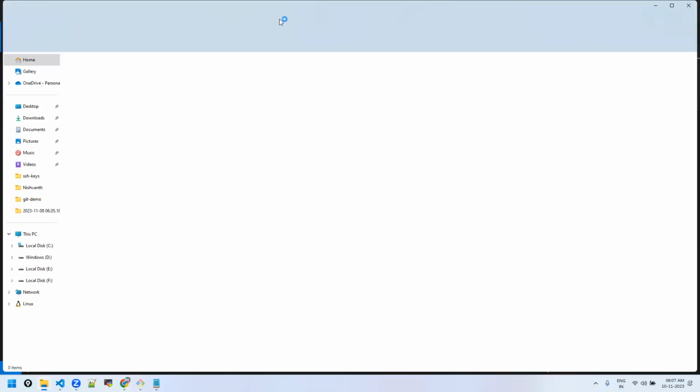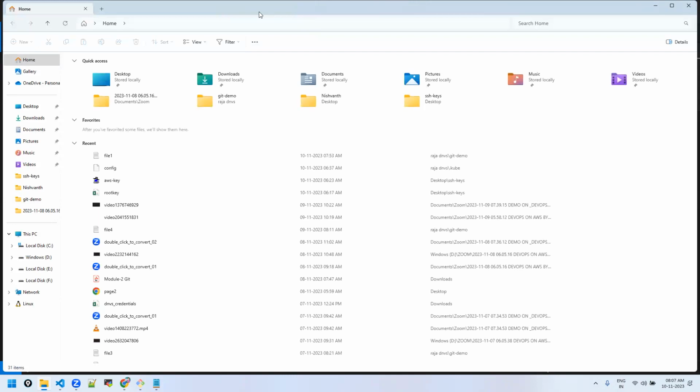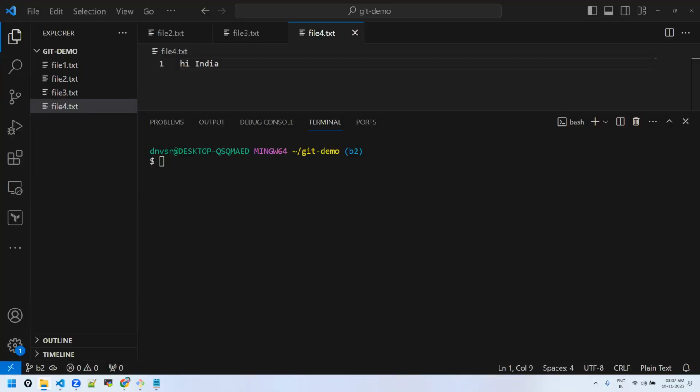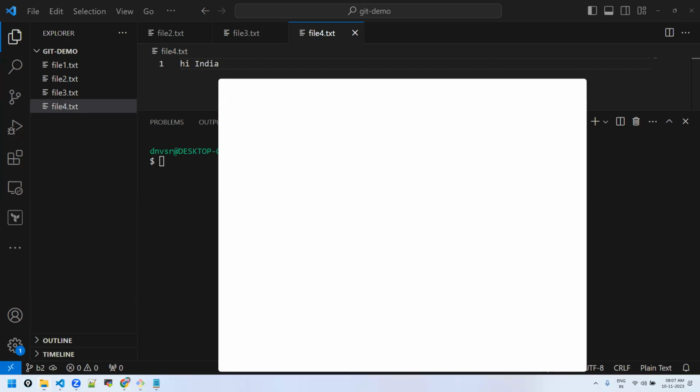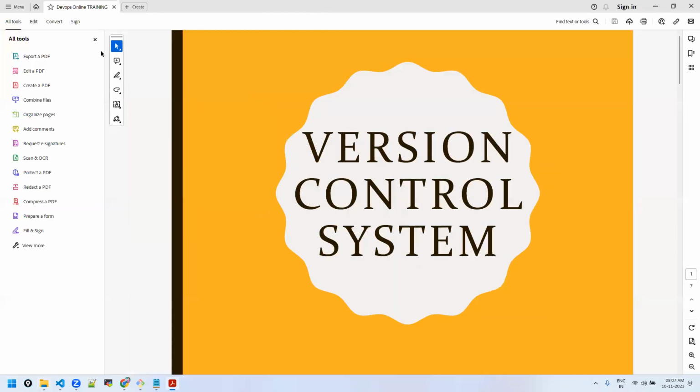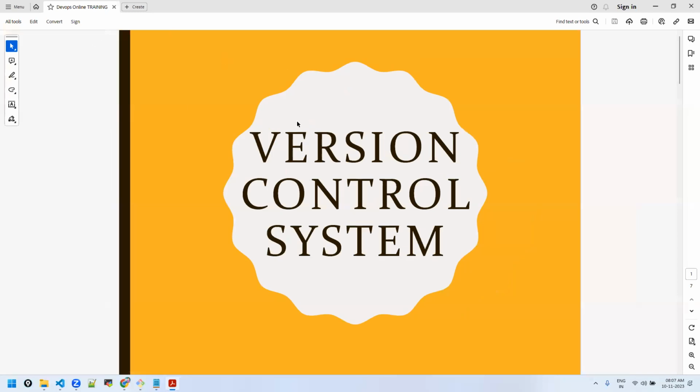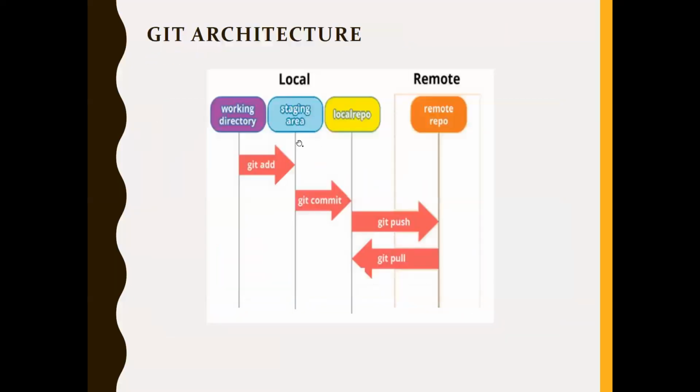Let me launch the architectural diagram. Do you all remember the architectural diagram? Yes. Let's get to it once again. Right, this one. So we were here till now, we were working here only. We didn't go to remote yet.